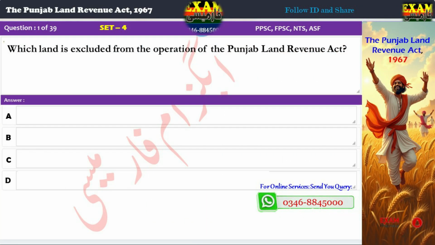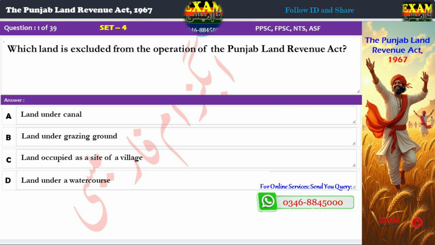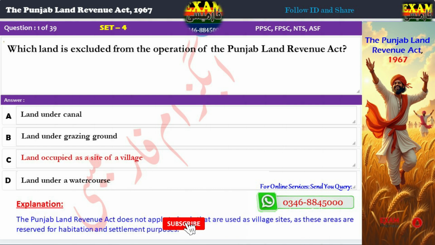Question 1. Which land is excluded from the operation of the Punjab Land Revenue Act? A. Land under canal. B. Land under grazing ground. C. Land occupied as a site of a village. D. Land under a watercourse. Correct answer: C. Land occupied as a site of a village. Explanation: The Punjab Land Revenue Act does not apply to lands that are used as village sites, as these areas are reserved for habitation and settlement purposes.